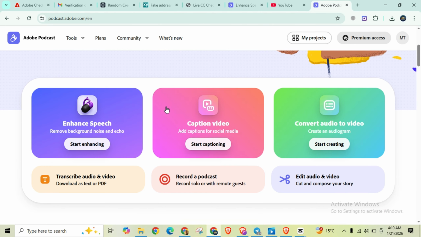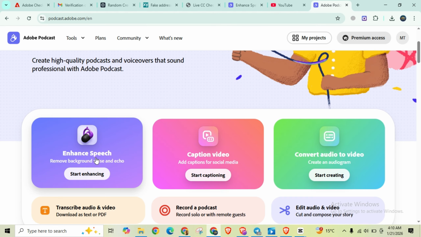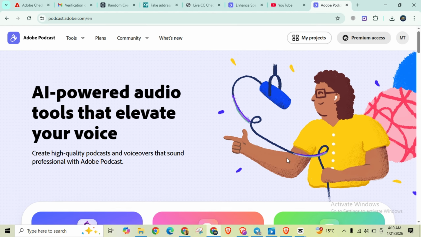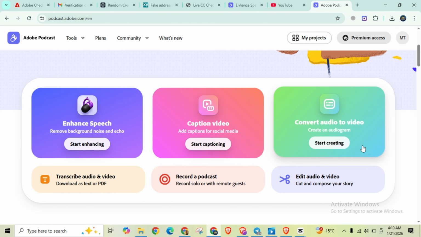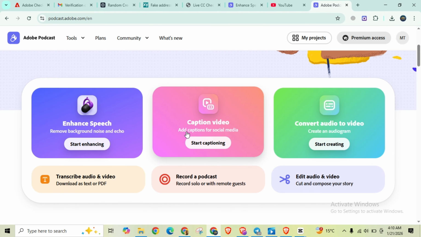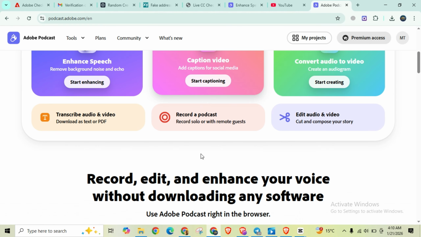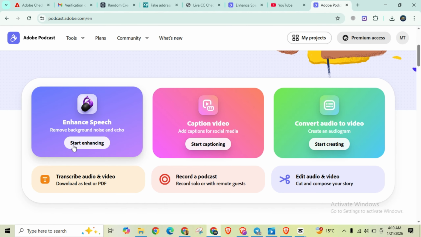After that you need to search the option, Enhance Speech. You can convert audio to video, caption video. You can add captions to your video using this, and you can enhance your audio. You can remove unnecessary background noises. So that is a very amazing tool.